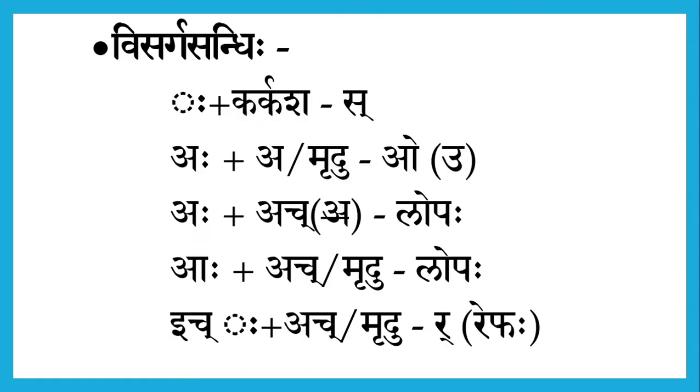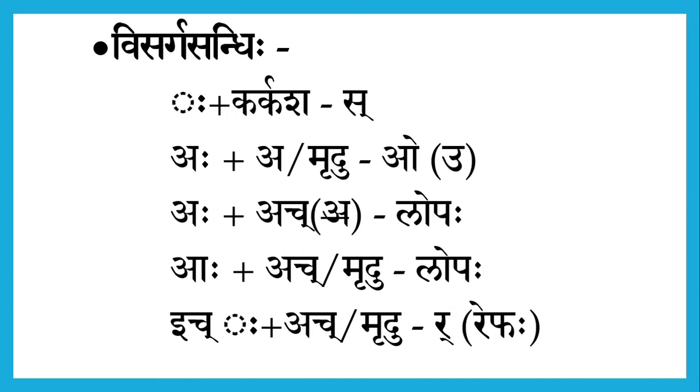Before we move on to learn all of these in detail, you must know all these simple rules that we have got here. The first one says Visarga plus Karkasha becomes Sa. This means that the position of Visarga is occupied by the letter Sa.